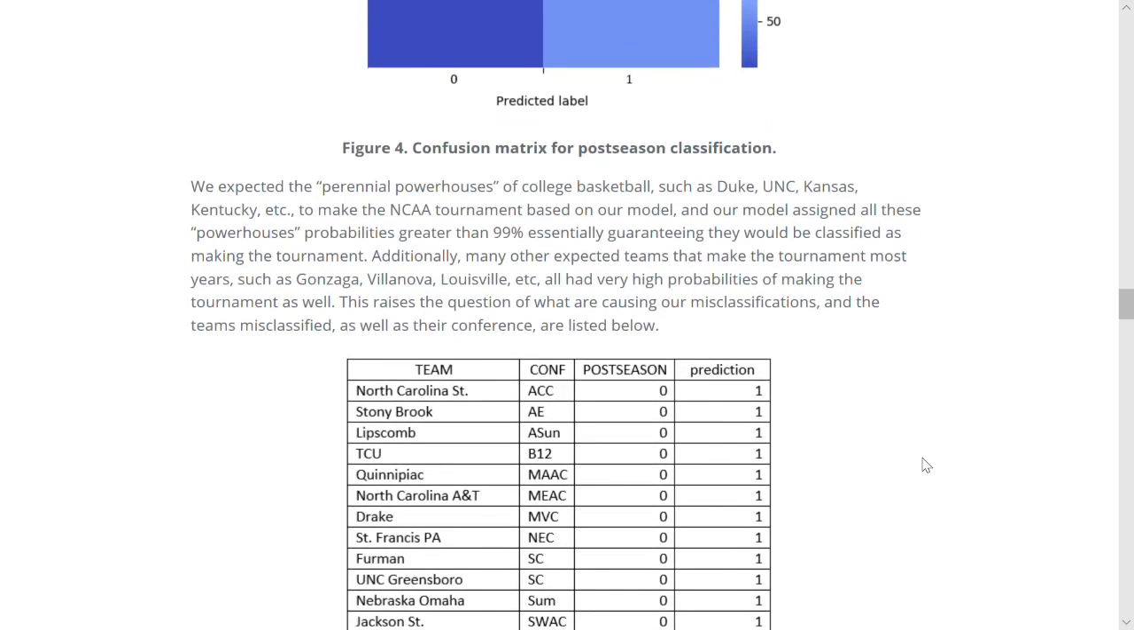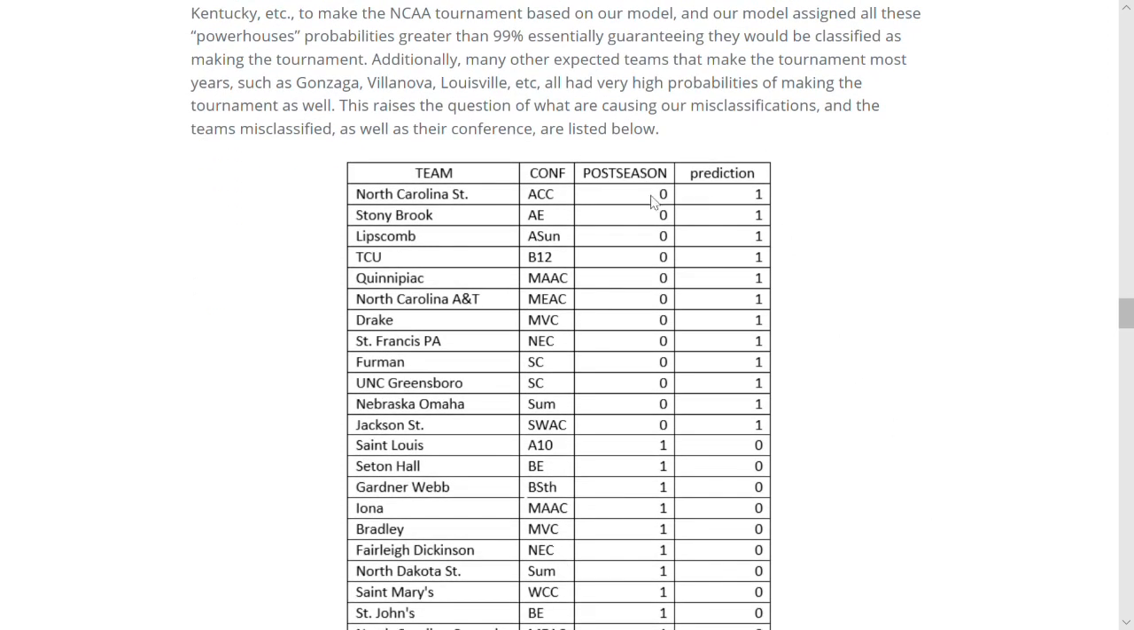A table of the teams that were misclassified is shown below, along with their conference and postseason, which is where they actually finished, and then prediction is how our model classified each team. We can see 6 overlaps occur based on conference: MAAC, MVC, NEC, SC, SUM, and SWAC. We found that the teams in these conferences with false positive classifications were top teams in their conference and therefore expected by our model to win their conference tournament.